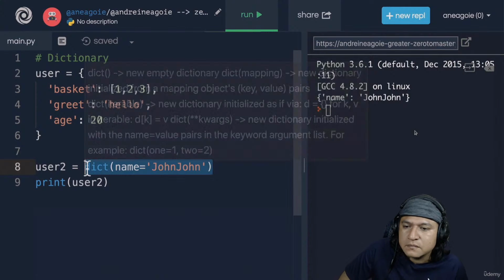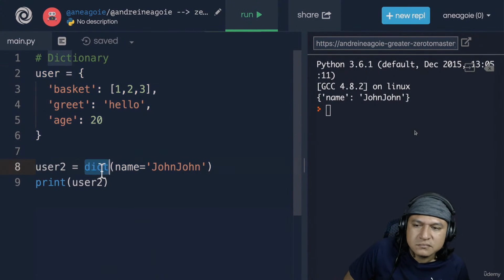Now, like I said, this way of creating dictionaries is not very common. Most of the time, you'll use the other syntax, but at least now you know that this is why this built-in function exists.